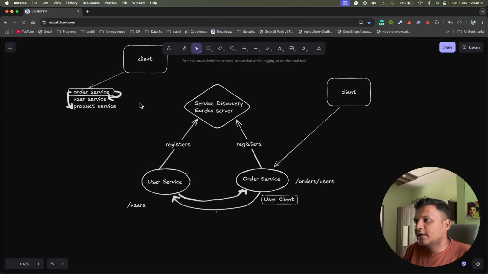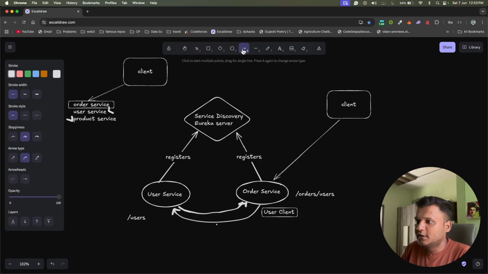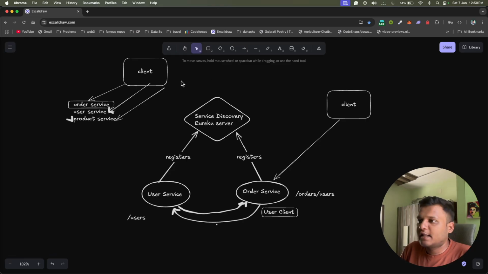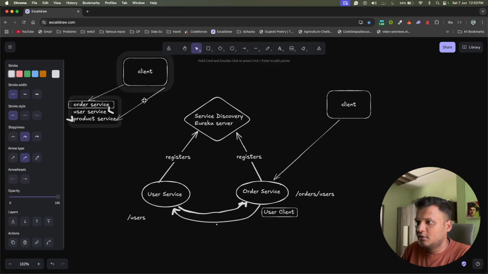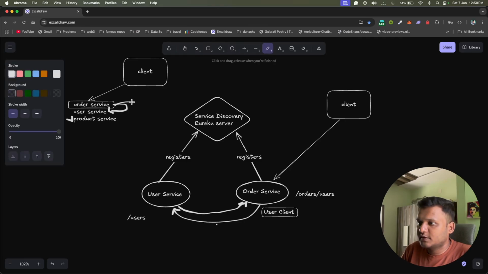So instead of your front end calling the order service, user service and product service directly, it just calls the order service, and from order service it will call user service and product service. That's why your front-end calls also get saved. But it's not only about saving front-end calls, mainly it's about preserving the service boundaries and making more reusability, right?